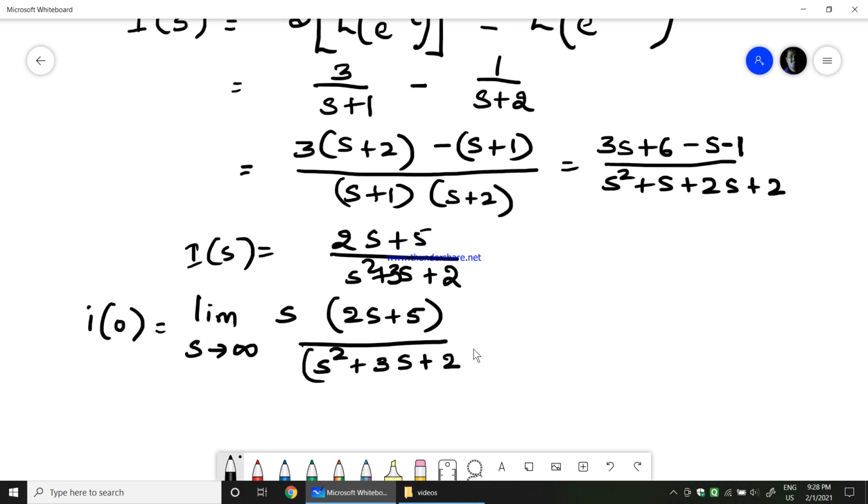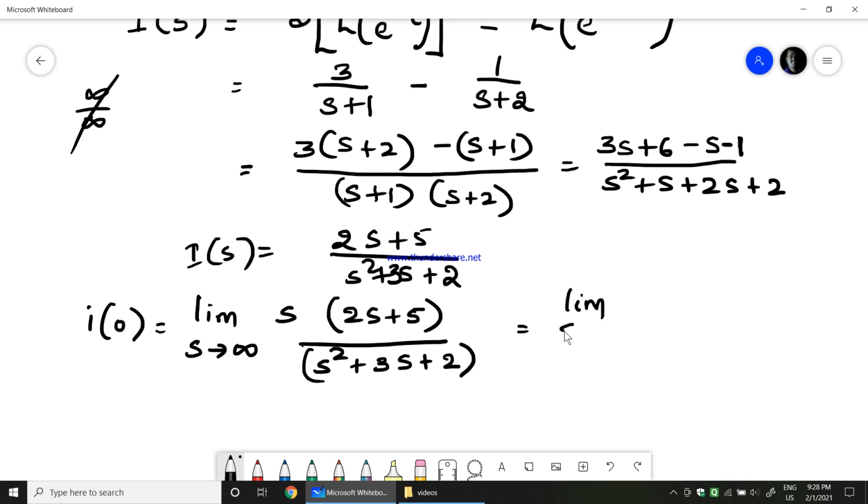Okay, so now instead of directly applying the limit, because if you directly apply the limit s tends to infinity here, you get infinity by infinity, where we don't get any solution, right? We don't have any solution for infinity by infinity. For that, I'll take s common in the numerator and s square common in the denominator. So what do I get?